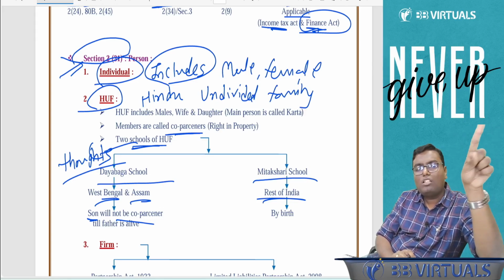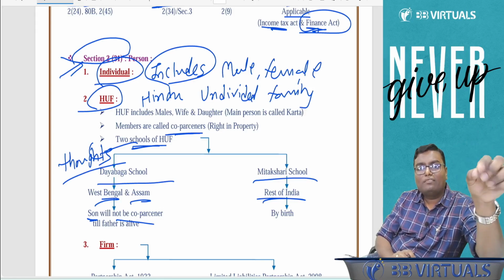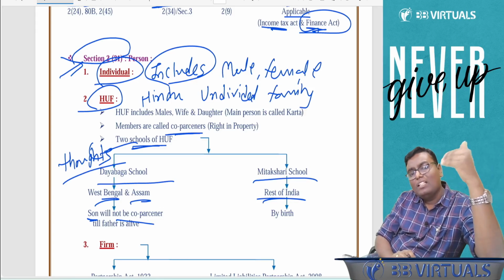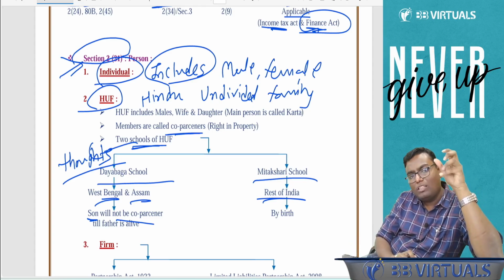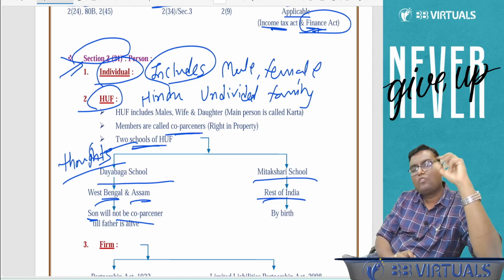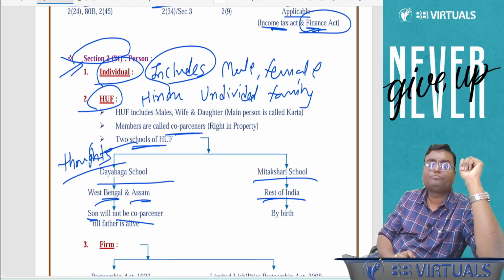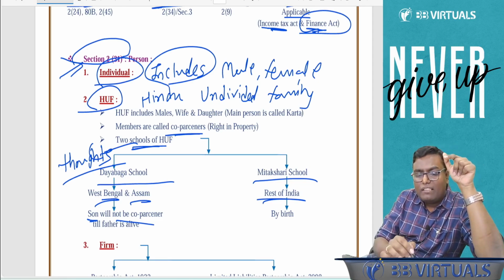One type is called the Dayabaga school, applicable to West Bengal and Assam. Son or daughter will not become co-partner till the father is alive. The second one is the Mitakshari school, which is applicable to the whole of balance India, in which son or daughter will become a member by birth. But both will be called as ultimately what? HUF. So up to now we studied two persons: one is individual, second is HUF. Third one is given as firm.